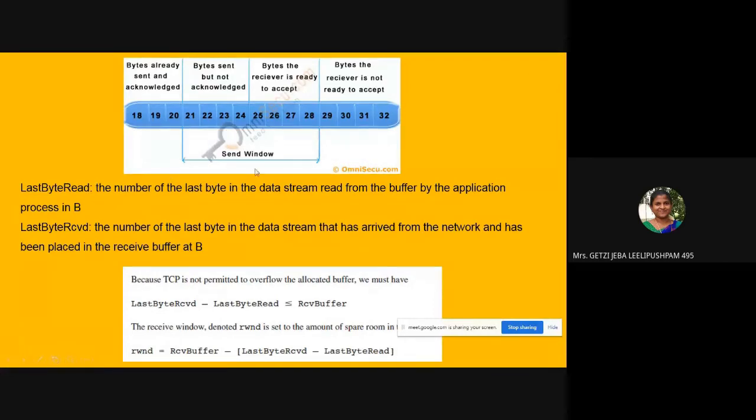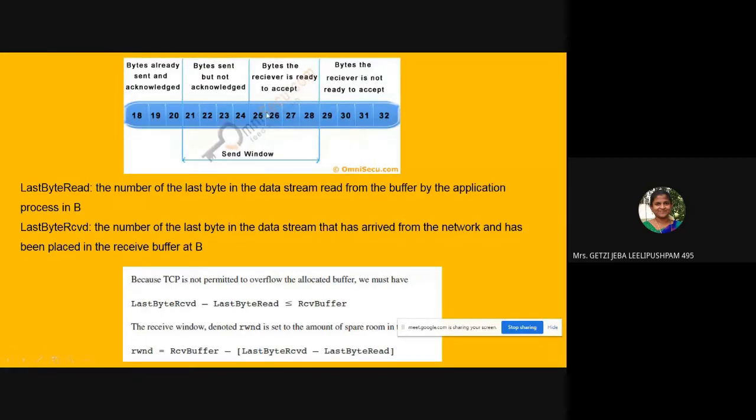So how is the sender window set? Sender window is the total number of data bytes the receiver is ready to accept, and this is the total number of data that it is yet to send. 25, 26, 27, 28 is the data that it is yet to send, and 21, 22, 23, 24 are the data that it has sent but has not received any acknowledgement. So only these should be the total size of the sender window.